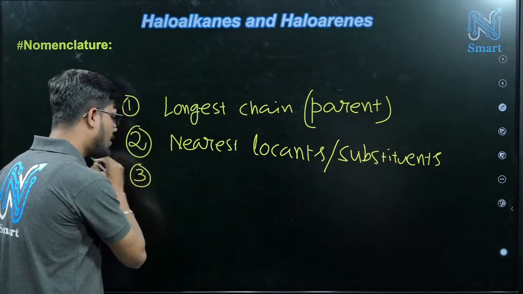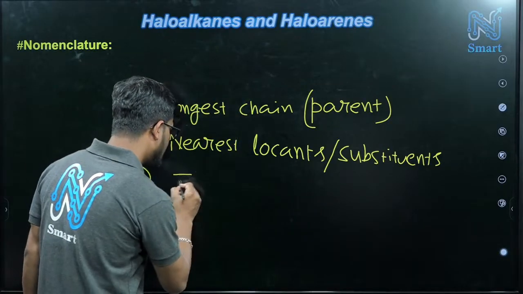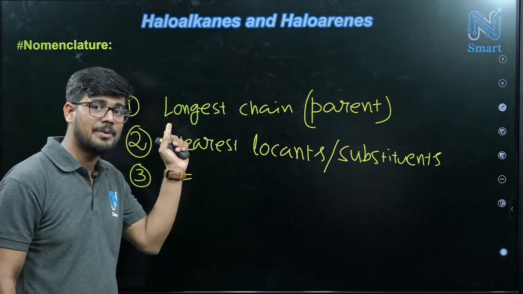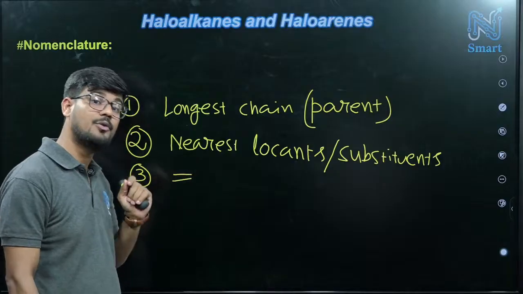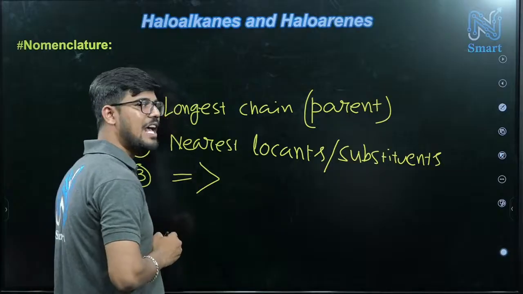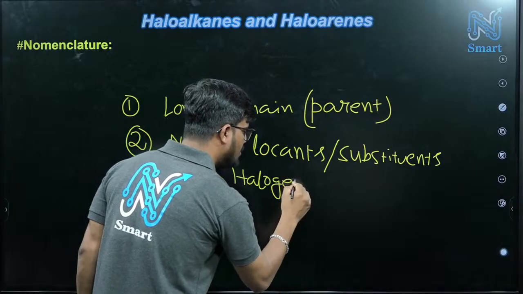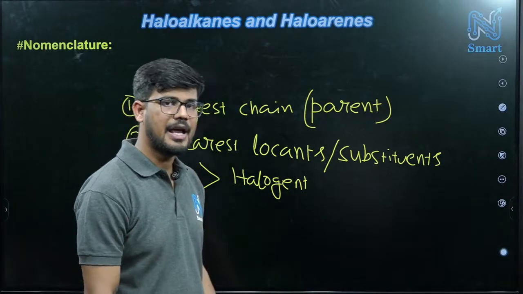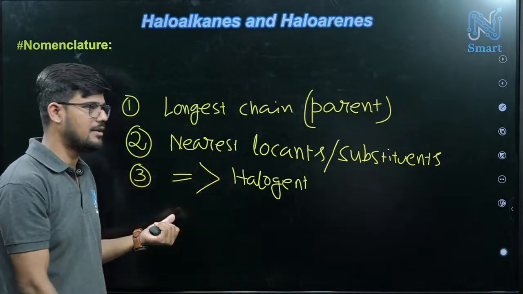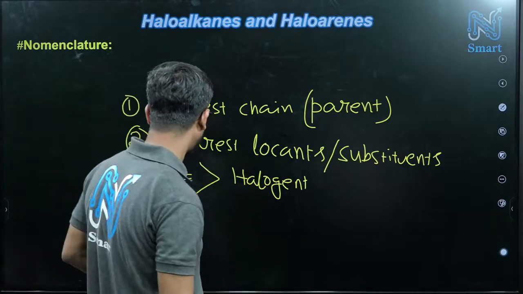Third one is, if you have any double bond or triple bond, especially in this case double bond, because we have seen that an sp2 carbon can contain halogen, so a double bond will come sometimes. So if a double bond is there, then the double bond has higher priority than halogen. If the double bond is nearby, then numbering will start from that. We will explain all of this; so many examples we have, we will discuss all of them.